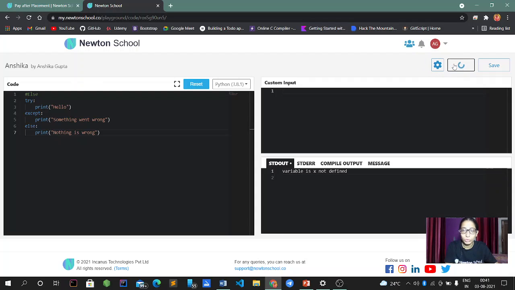So moving forward, it will print hello, because we already know hello is there, and the try block has no definition issue with x or y. Again it will print either something went wrong or nothing went wrong. Now the else condition will be the final one, because the block does not generate any error.